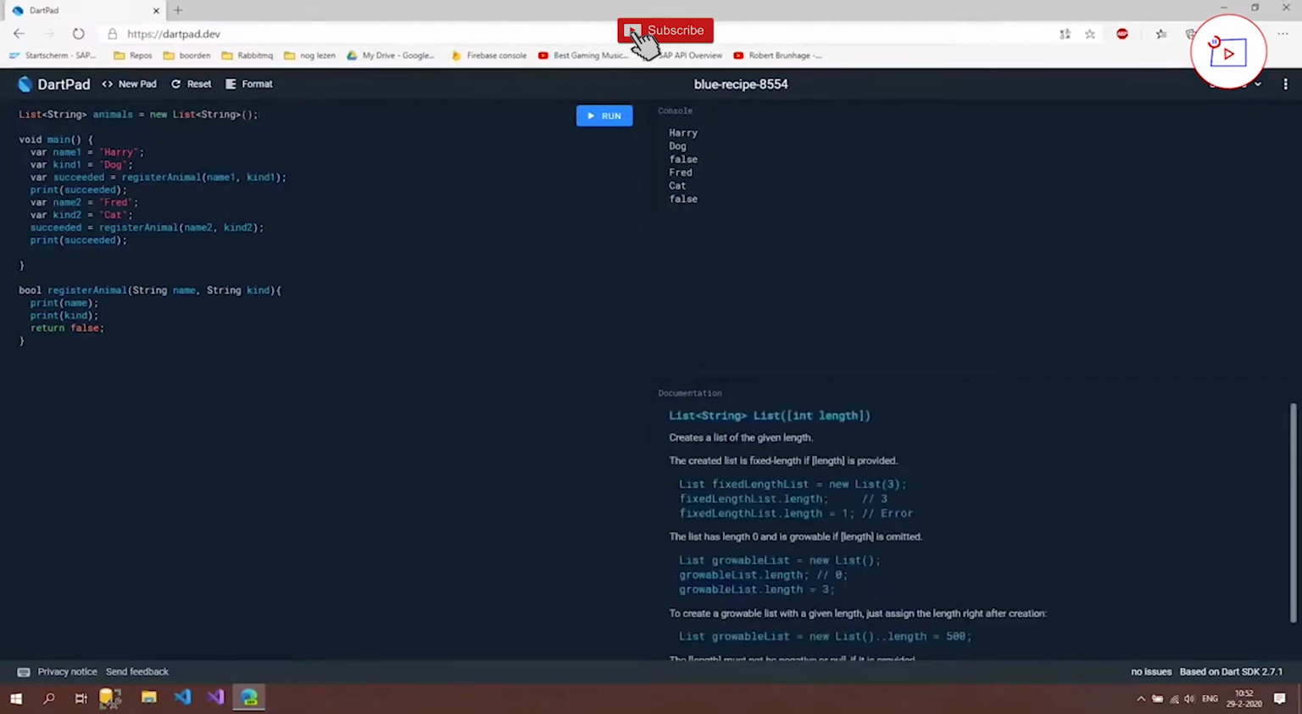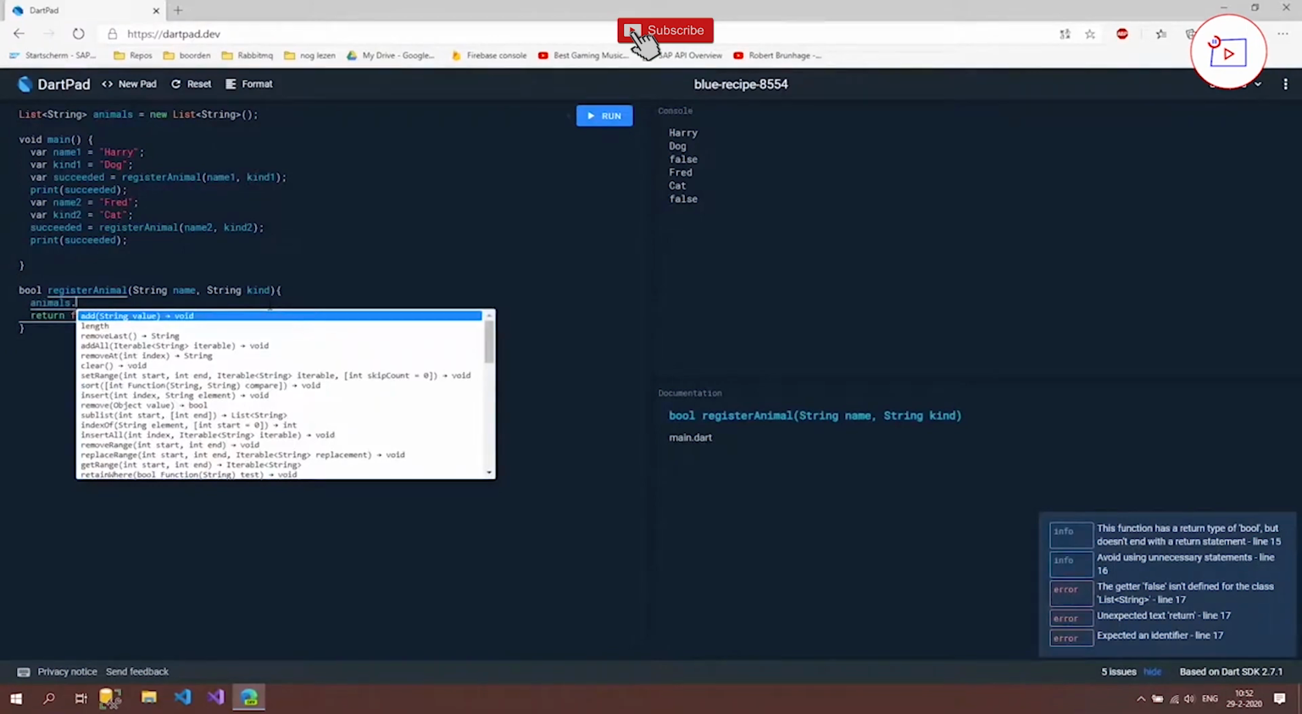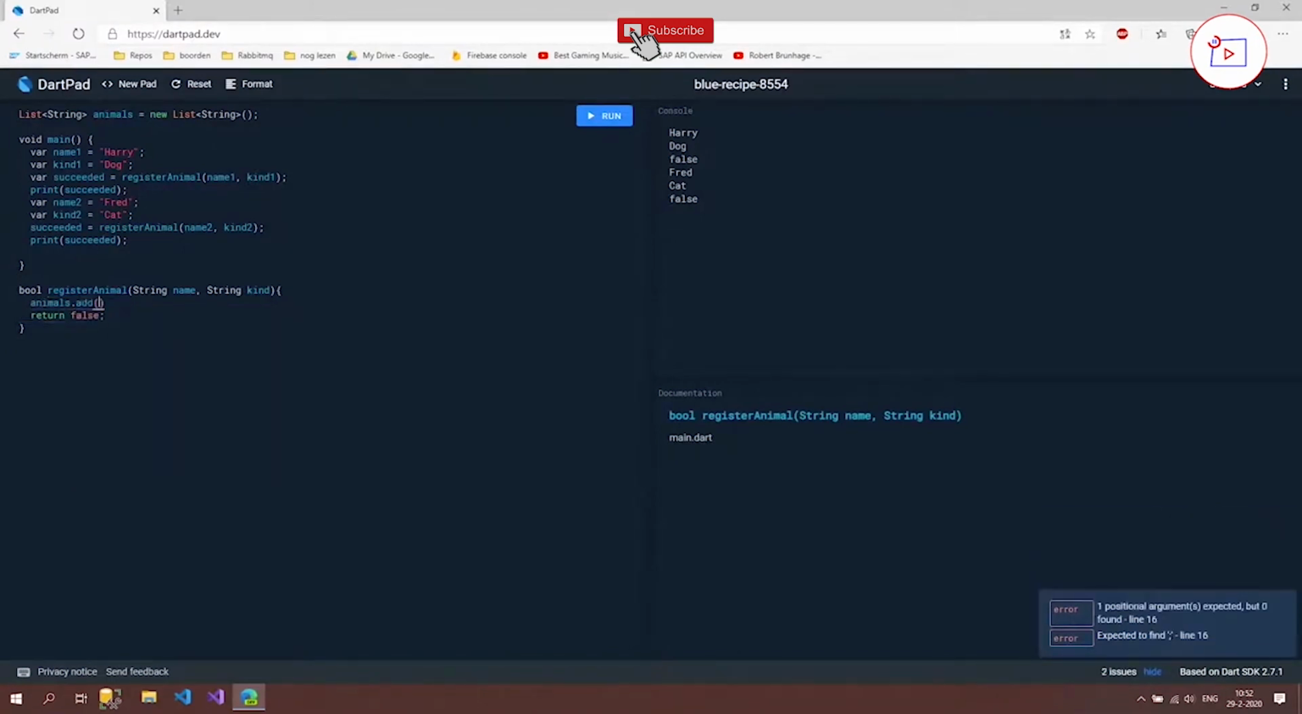Then we're going to add our animals to this list. And where can we do that? In our register animal method. I'm going to delete these prints, and then I'm just going to say animals without the uppercase, and then you can see it's helping us. It's saying add, yes, and then I'm going to use some string interpolation to type out this string, which is going to say Harry the dog or Fred the cat. And then I'm just going to return true.